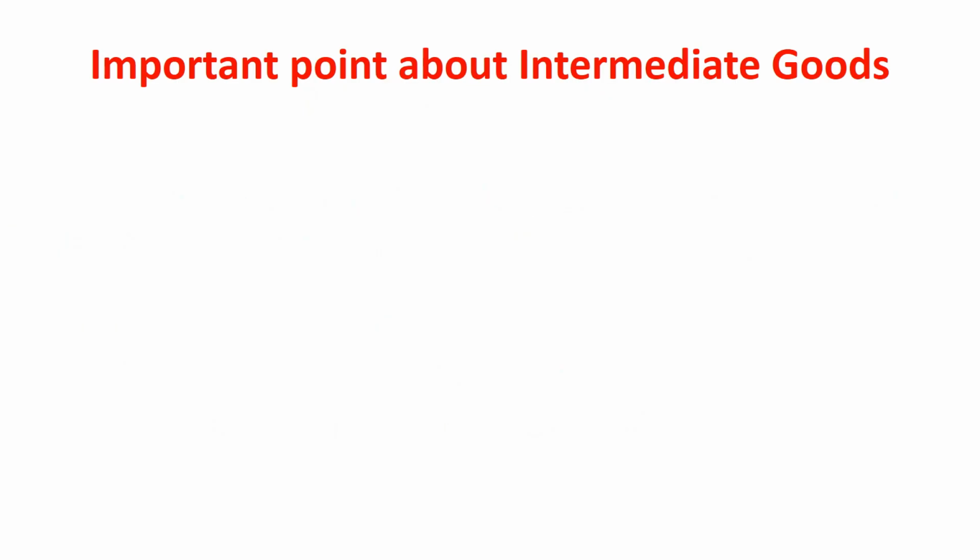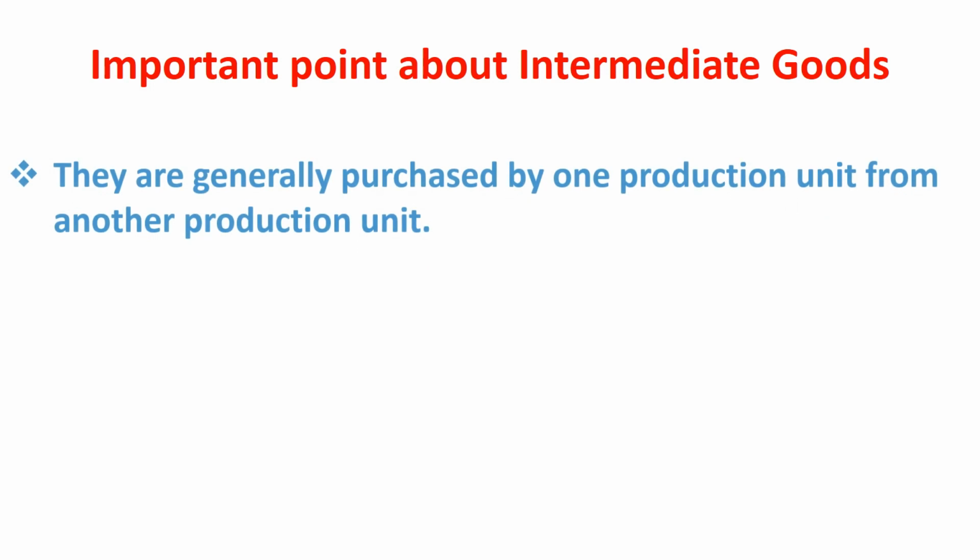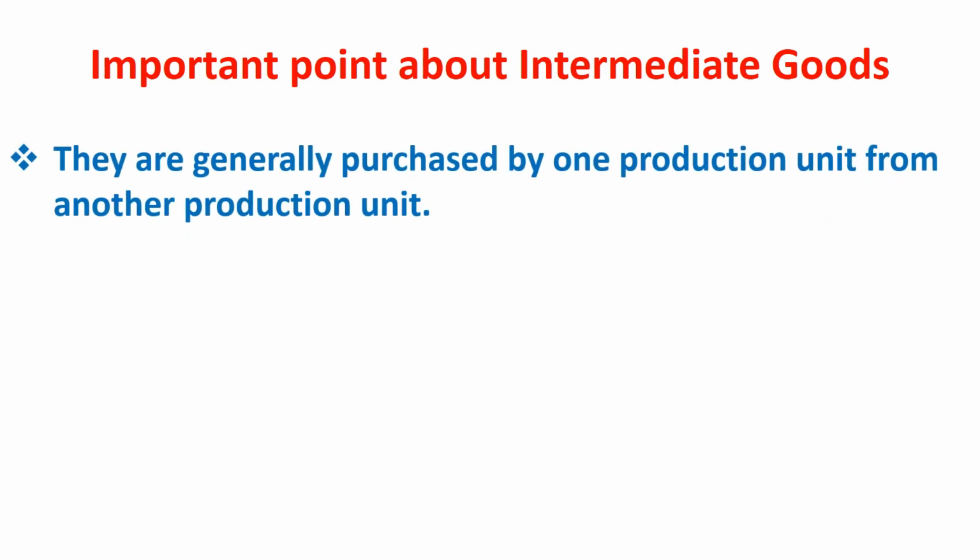Important point about intermediate goods. They are generally purchased by one production unit from another production unit. All purchases by production units are not included in intermediate goods. Only goods purchased for the further production process are included in intermediate goods. That means intermediate goods remain within the production boundary. They have derived demand. Demand for intermediate goods depends upon the demand for final goods. So we can say that they have a derived demand curve.